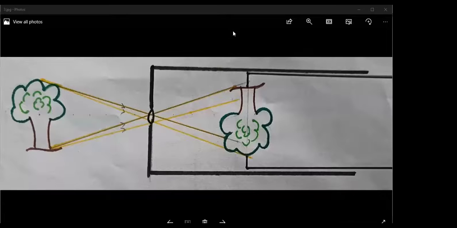So I was trying to tell that, see the tree which was outside your window, and if you somehow got a chance to see that through your pinhole camera, what you would see is that the top of the tree you would see at the bottom of the screen, and the bottom you would see at the top of the screen. So it would be again inverted. This is the picture that I just want to show you.